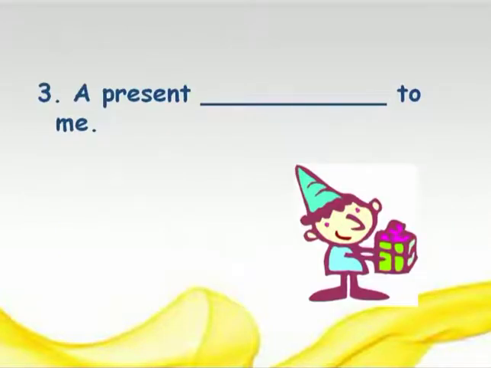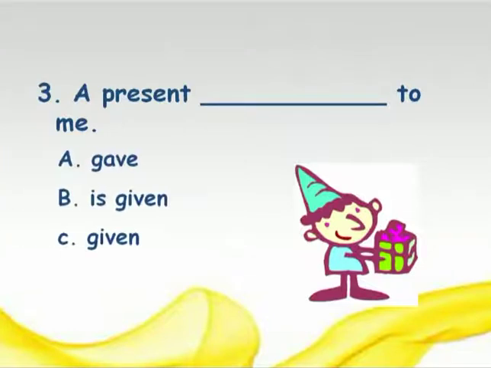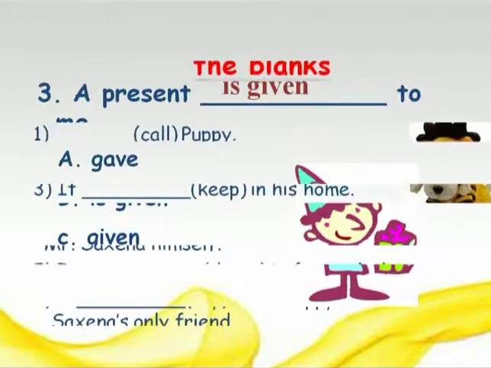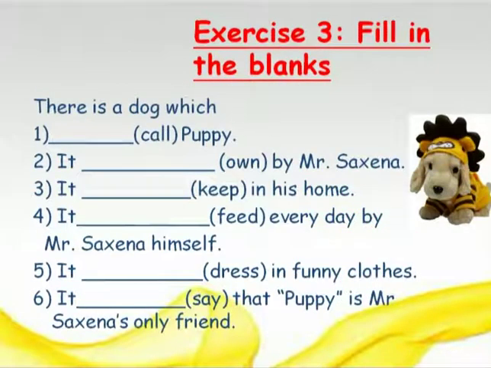One more example. A present blank to me. Right. So, friends, it is "is/am/are" plus past participle. So, is given to me. Fine. Good. Let's see. Here also you have to make the verbs in passive and for simple present tense.